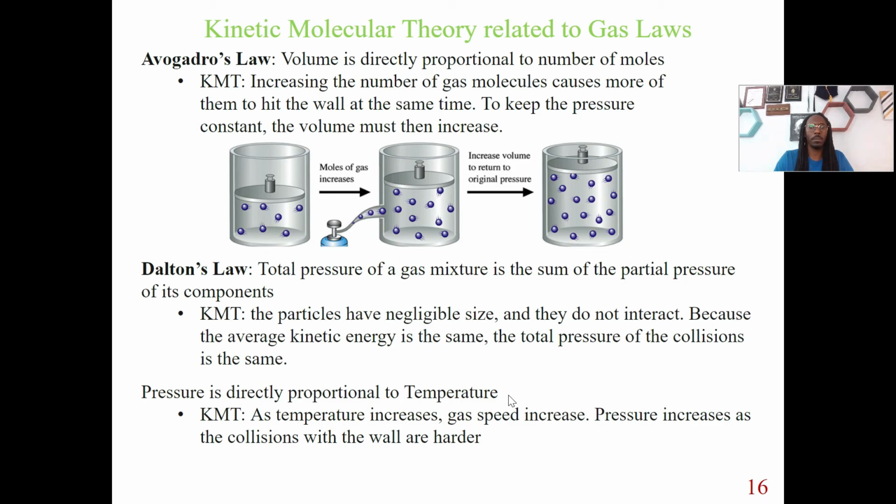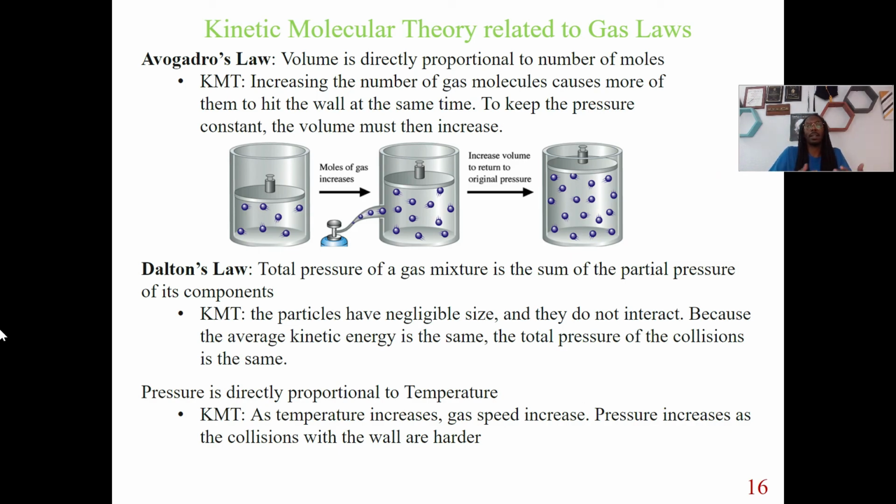Then I'm just going to mention this one here. Pressure is also proportional to temperature, and KMT has a reason behind this. As temperature increases, gas speed will increase, as we mentioned before about temperature impacting your gas molecules. Because temperature and gas speed are increasing, that also impacts your pressure. So pressure will increase because of the collisions we see with those gas molecules.